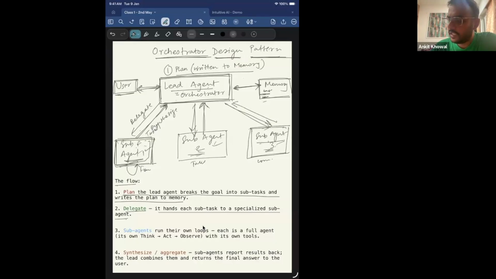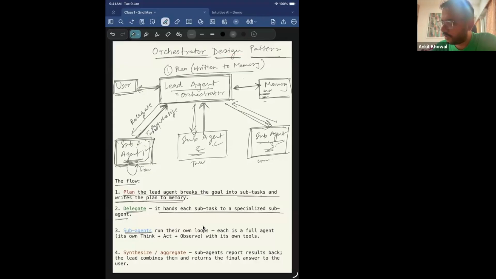So now the lead agent delegates the task to the sub agents. The sub agents do their particular specific task and return the results to the lead agent. Now the lead agent, after getting the response from all the sub agents, synthesizes or summarizes whether the set of actions done by these agents was able to solve the problem for the user, or whether the goal for which the user had entered the query is met or not, right? So that is the work of the lead agent. Like I said, the lead agent breaks the goal into subtasks and verifies and writes the plan to memory. Delegate: it hands each subtask to a specialized sub-agent.